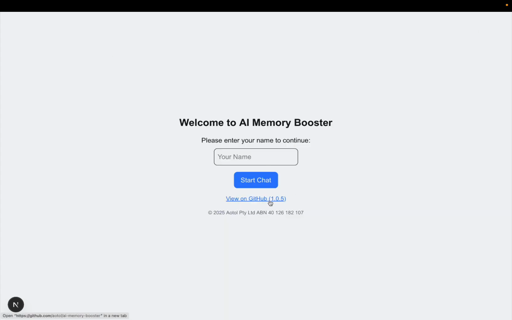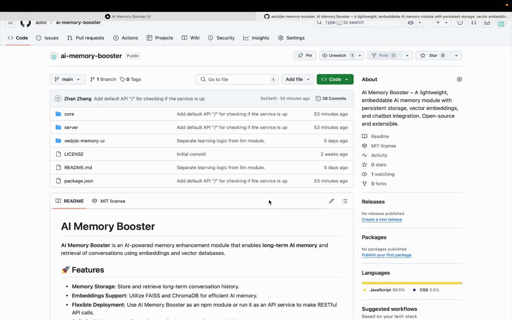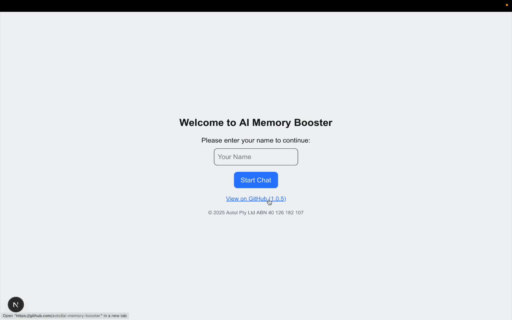AI Memory Booster has a free, open source version available on GitHub. And it is also available as an NPM package, ready to integrate into your project. It can run as a standalone API server or a web application, as you just saw.